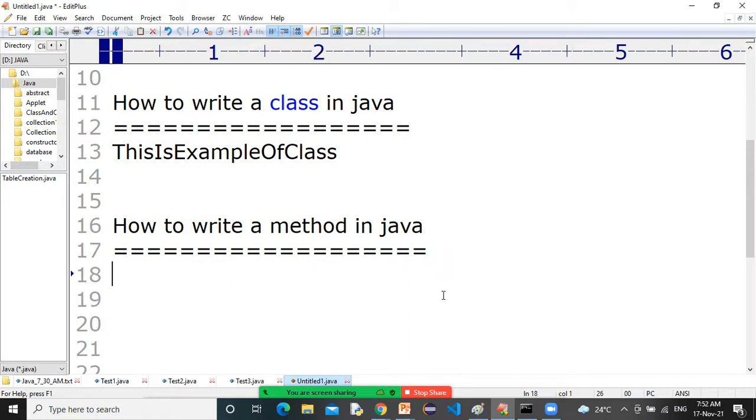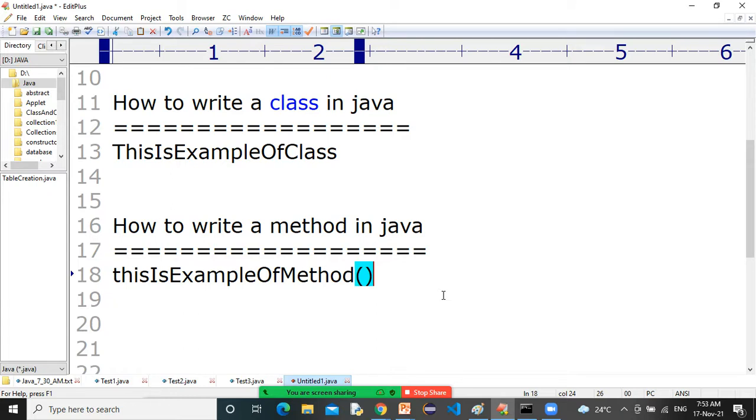The first letter is small. Look at the first one, it is small. The second one onwards it is capital. This is an example of a method. This is called camel case. If you search in Google how to write a method, this is called camel case.